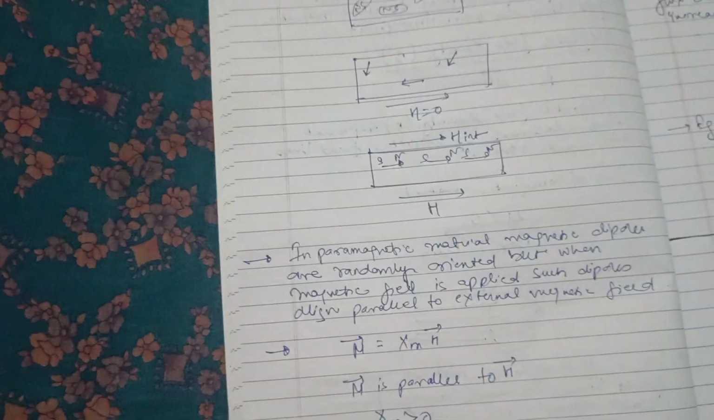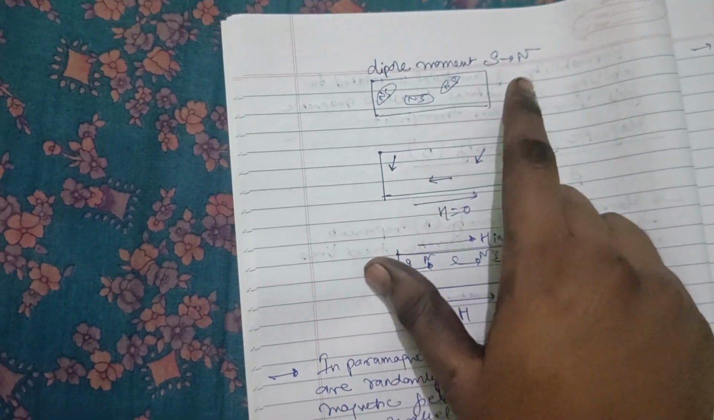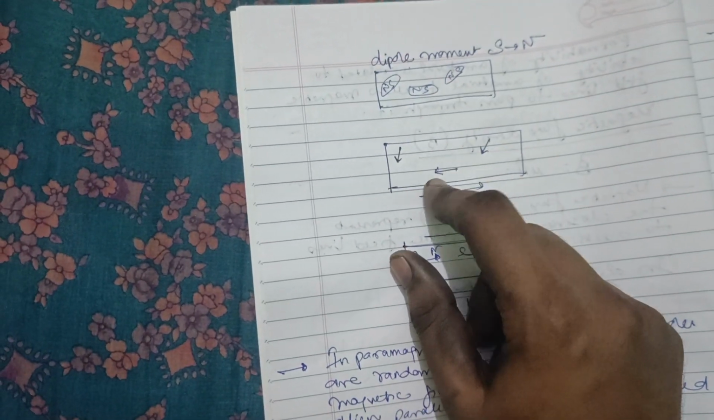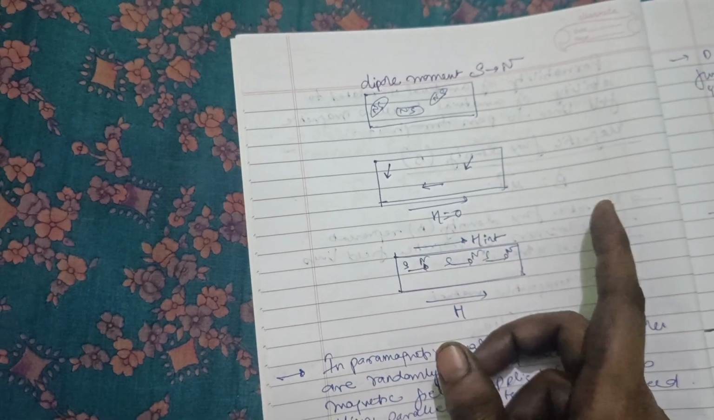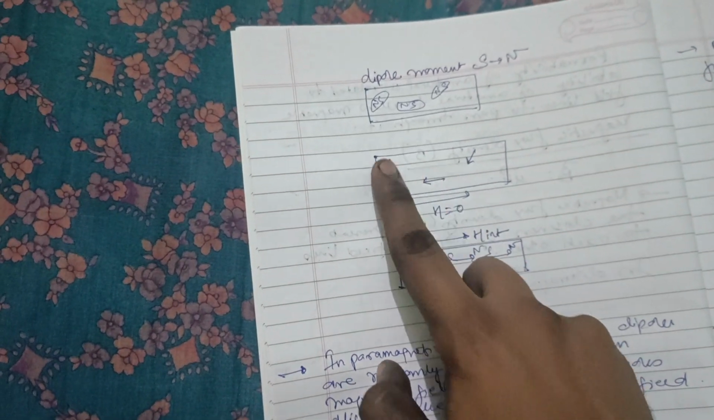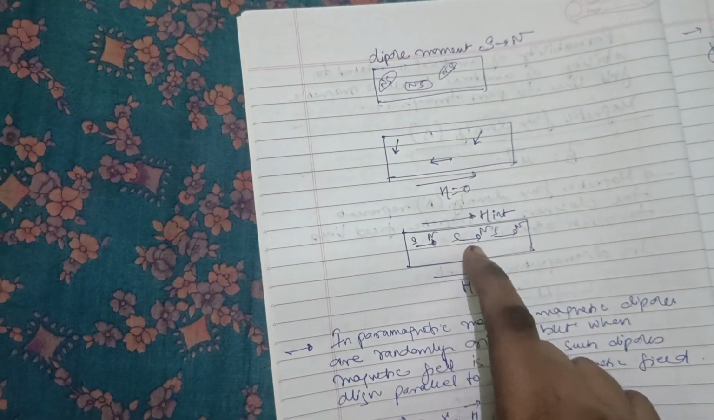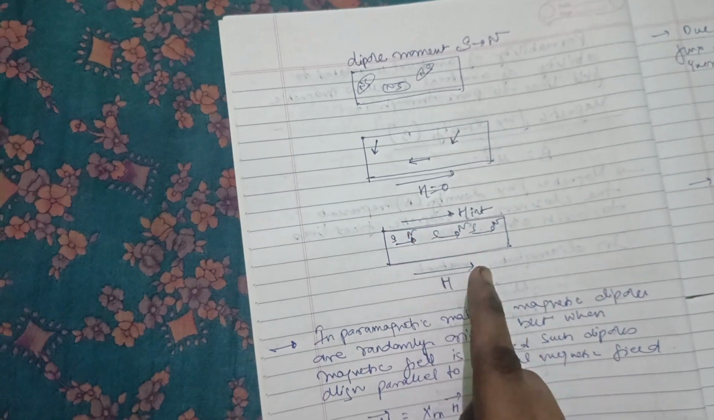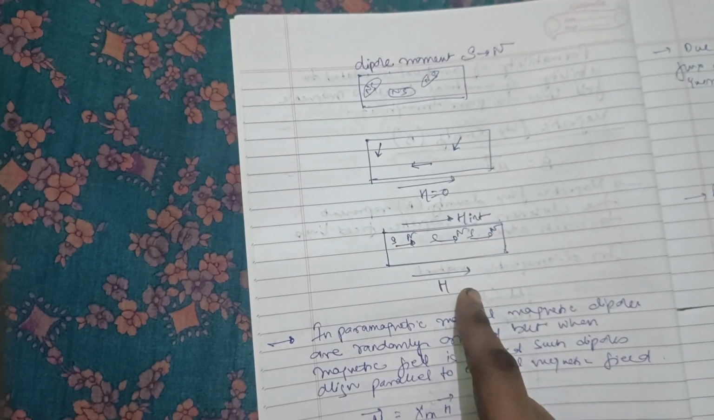South to north is shown as an arrow. If the external magnetic field is zero, then these dipoles will be randomly oriented like this. If an external magnetic field is applied, then the dipoles will align in the direction of the external magnetic field. So the internal magnetic field will be in the same direction as the external magnetic field.